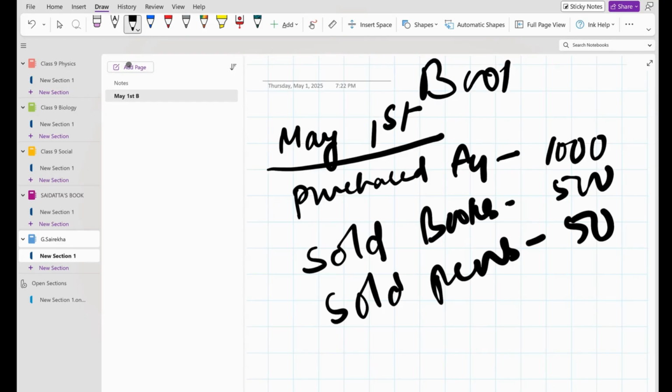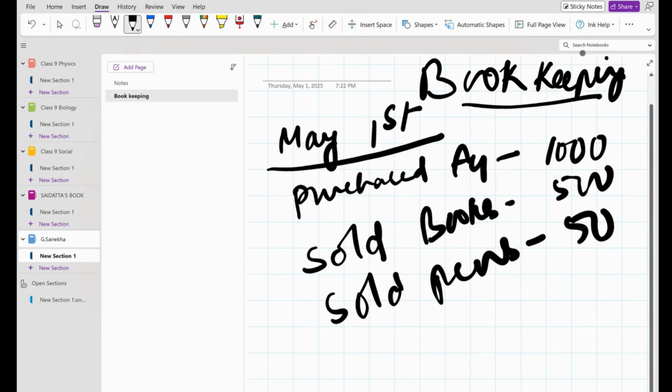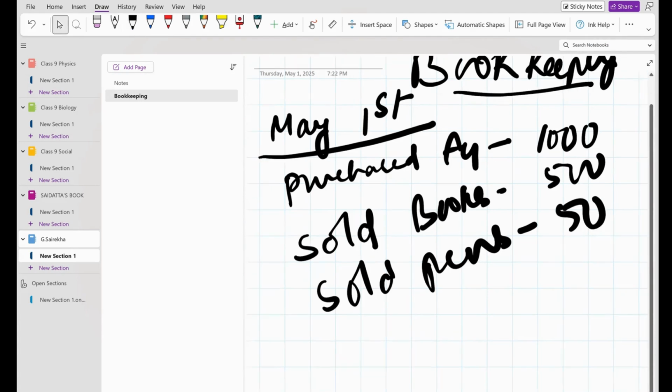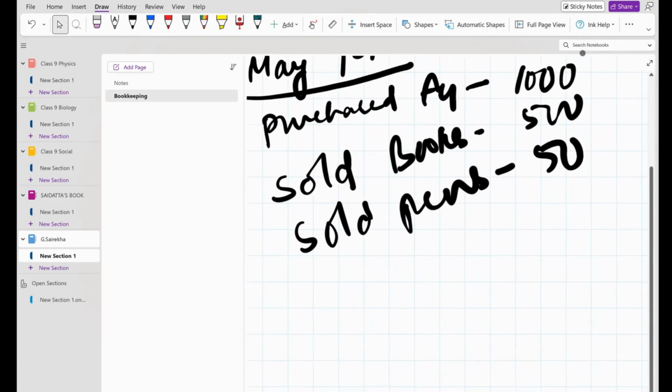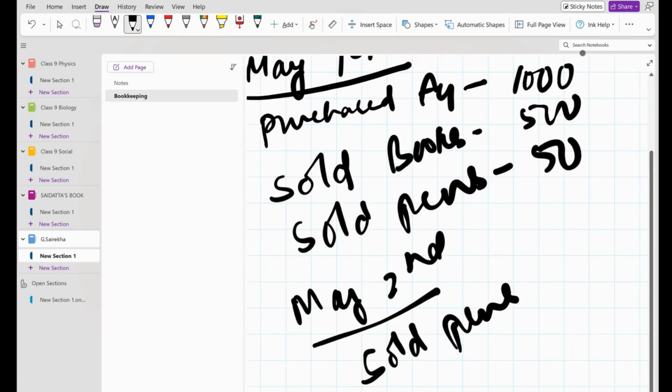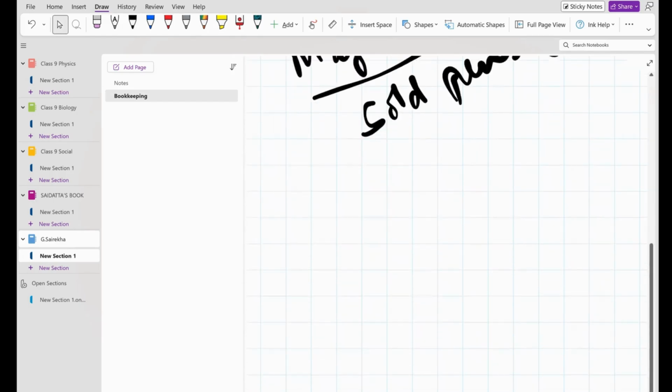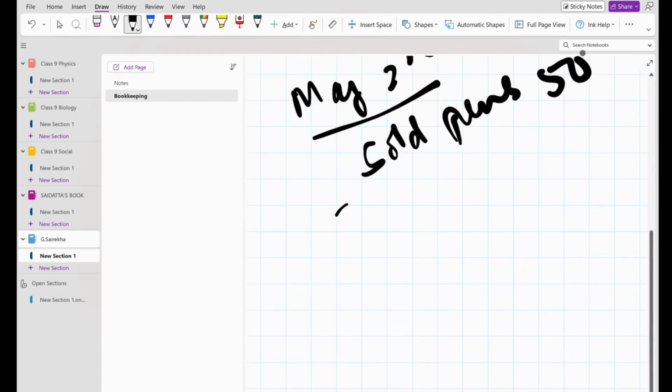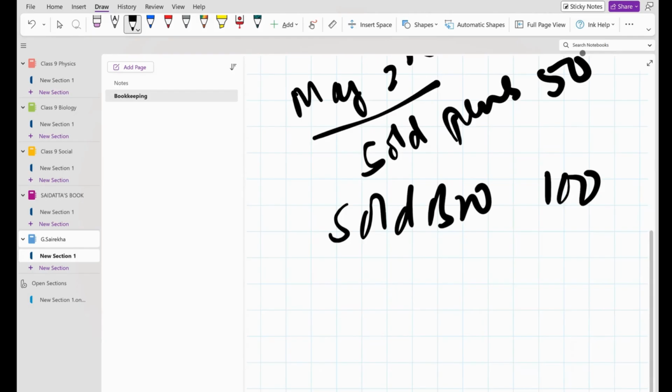Now these are the transactions which happened on May 1st. You are recording in a book, what is it called? Bookkeeping. Okay. Now next, May 2nd. Coming to May 2nd, again in the stationery shop, you sold pens around 50 rupees, and you sold books 100 rupees. And you gave some Xerox papers, that is around 50 rupees.